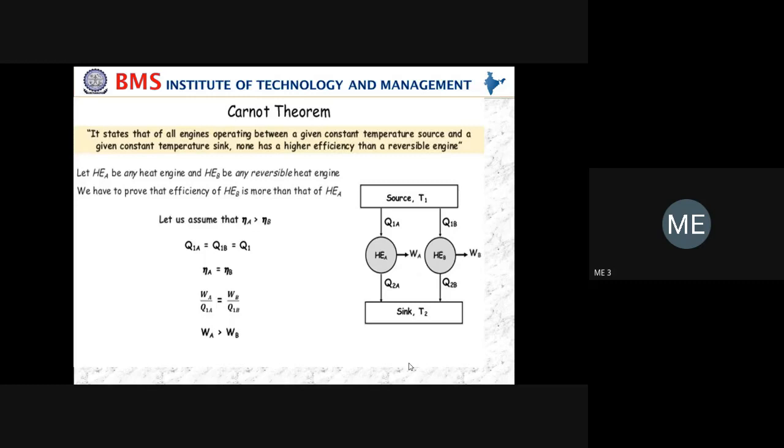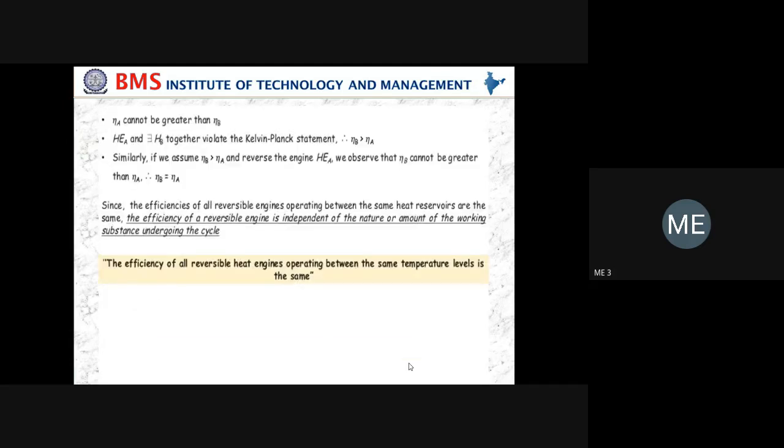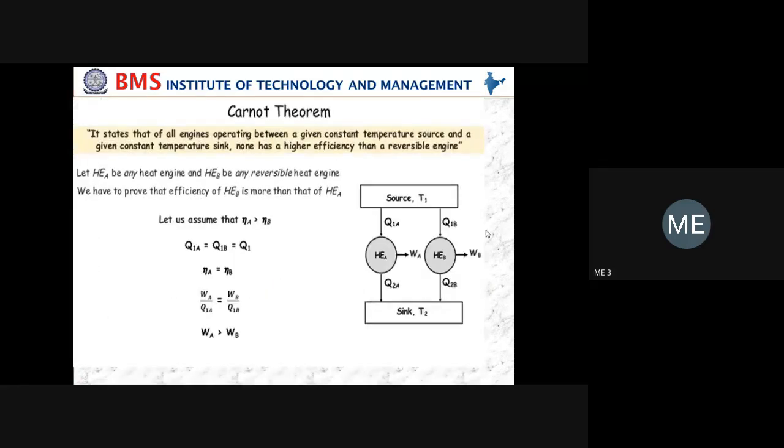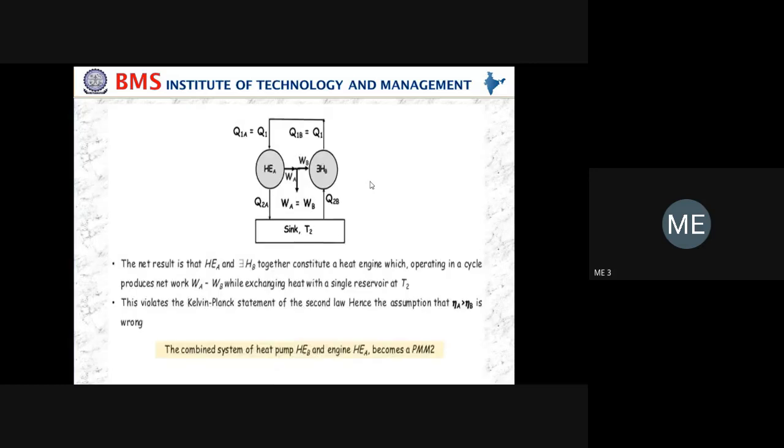So whatever engines you take, the reversible engine is the one which gives the highest efficiency. The assumption is wrong. Finally, you can conclude that among all heat engines operating between the same temperatures, the reversible cycle has the highest efficiency. That is the meaning of Carnot's theorem, and they will ask it for 10 marks. You have to draw the three diagrams. Starting, you make the assumption. After that, you reverse the heat engine. In the third diagram, you eliminate the source. Then you write the conclusion.